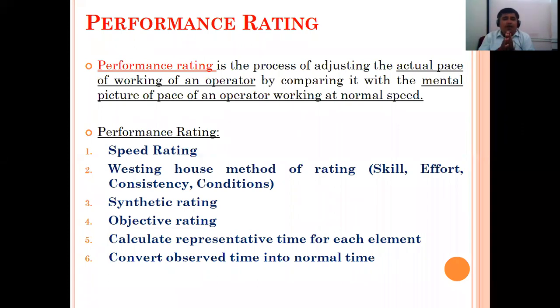One point is how you are actually working, at what speed you are working, and that actual speed or actual work is compared with normal condition. So what can we say is normal condition?